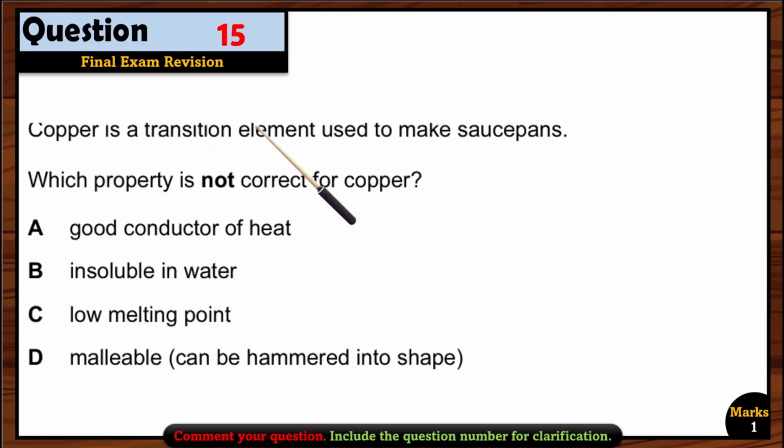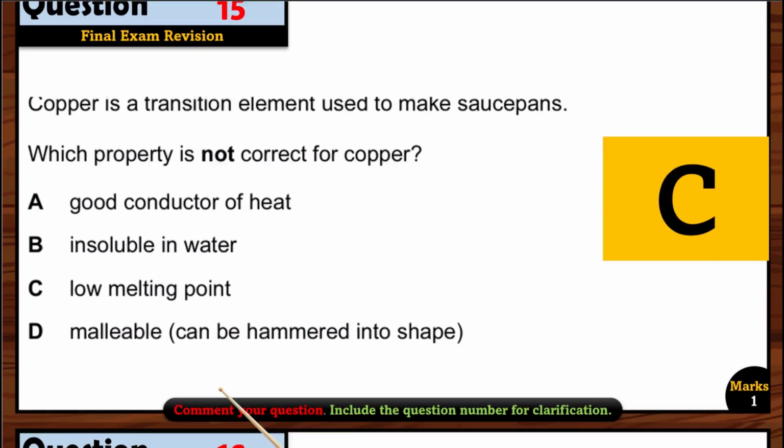Question 15. Copper is a transition element used to make saucepans. Which property is not correct for copper? First, good conductor of heat. Yes. Insoluble in water. Yes, right. Low melting point. That's wrong. Copper has a high melting point. So option C is the right option here.